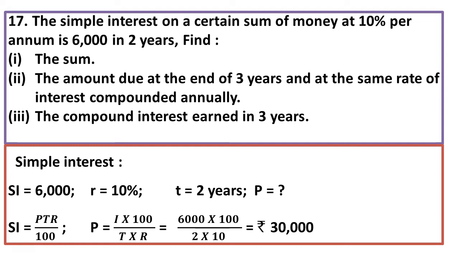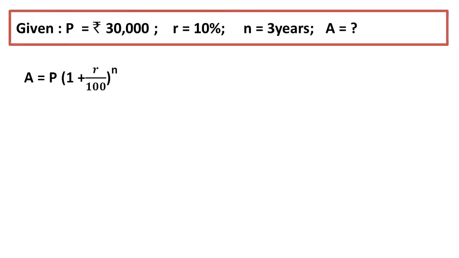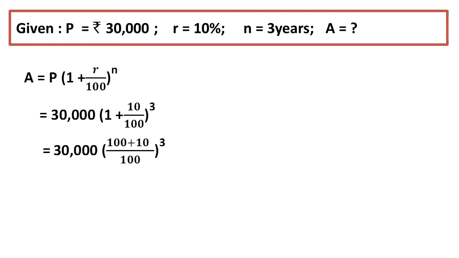In the second sub question it says to find the amount due at the end of 3 years and at the same rate of interest compounded annually. So the same principal amount 30,000 is invested for 3 years at the same rate of interest, that is 10%. Let us calculate the amount. Use the formula A is equal to P into 1 plus R by 100 to the power N. P is 30,000, R is 10 and N is 3 years.